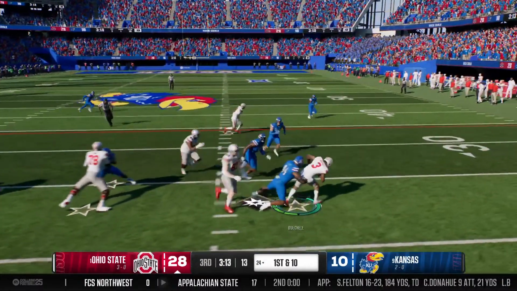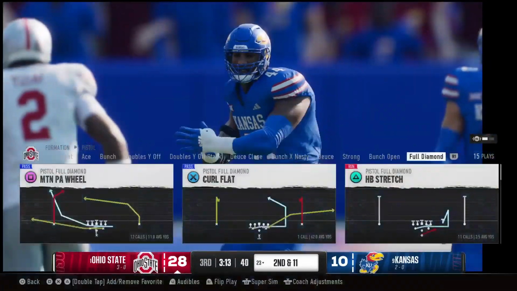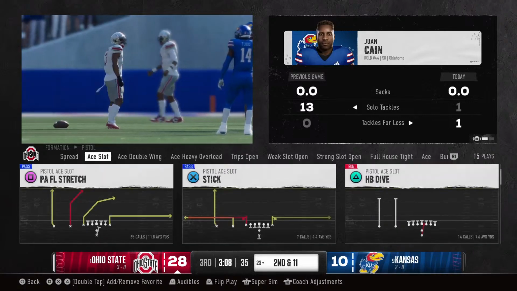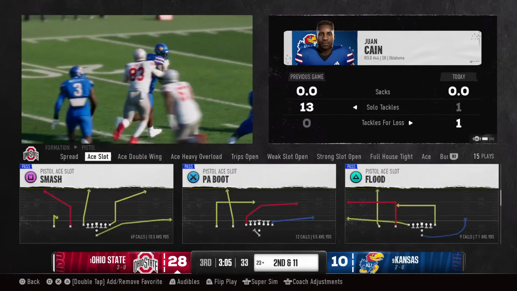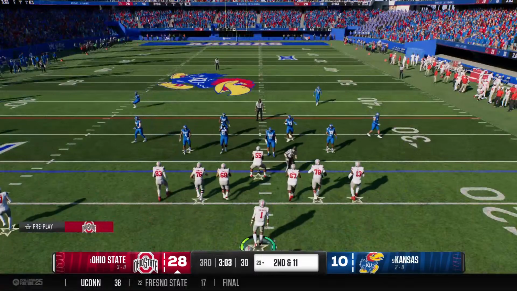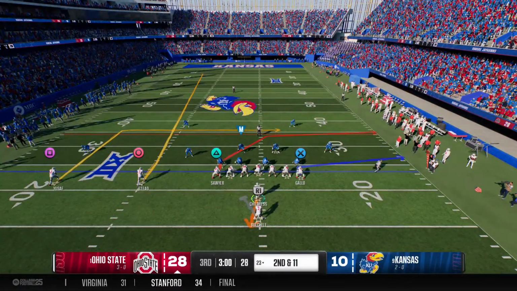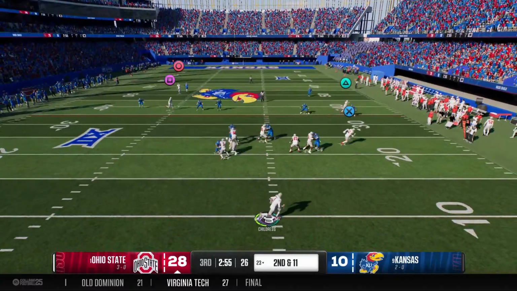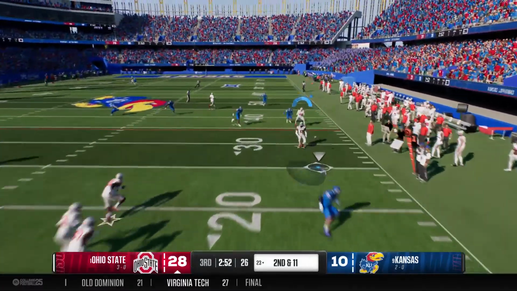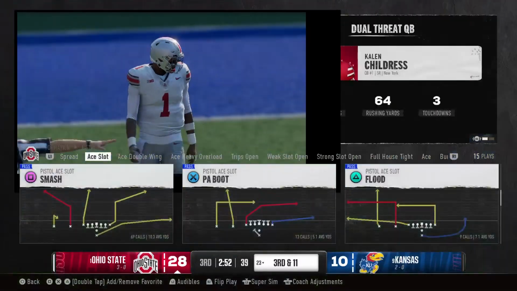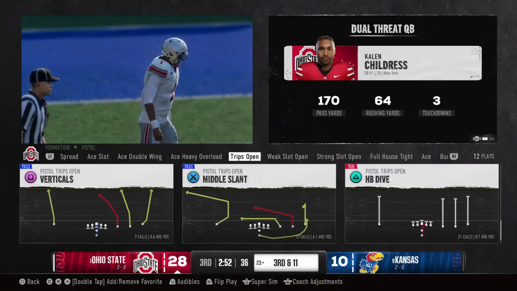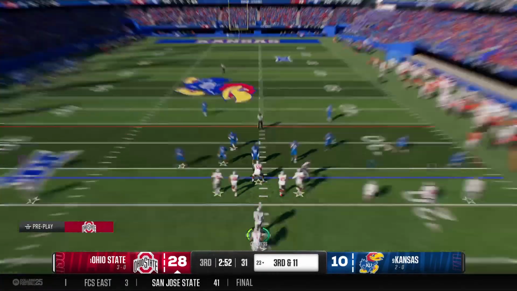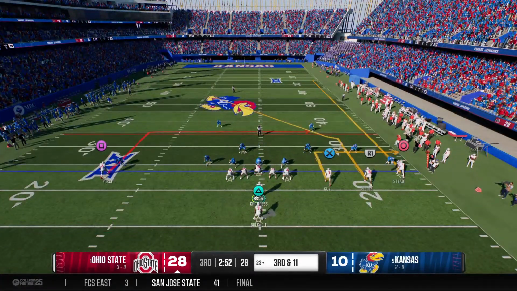Takes the handoff, heads to the right. They'll stop him behind the line for a loss of 1. After a first down loss, it's 2nd and long from the 23. Play action fake, looking to throw. Looking to scramble. On the run here, lets it go. But they don't make the connection. That one is incomplete. Not going to be easy here. Backed up a long way to go for a first down.